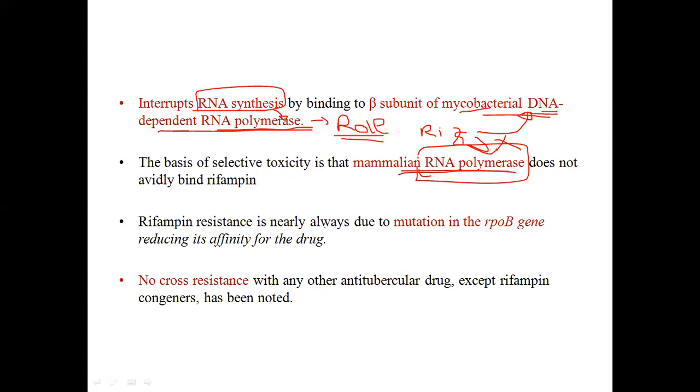Then rifampicin resistance is nearly always due to mutation in the RPOB gene, reducing its affinity for the drug. तो यहाँ पर ये जो जीन है, this gene is present for this enzyme. तो ये एंजाइम के जीन के अंदर म्यूटेशन हो जाता है और फिर ये एंजाइम is not able to react with the rifampicin. ये जो अफिनिटी मैंने बताया, ये अफिनिटी चेंज हो जाती है क्योंकि RNA polymerase चेंज हो रहा है. और why is RNA polymerase changing? Because there is mutation in the RPOB gene. Okay, I hope it is clear.